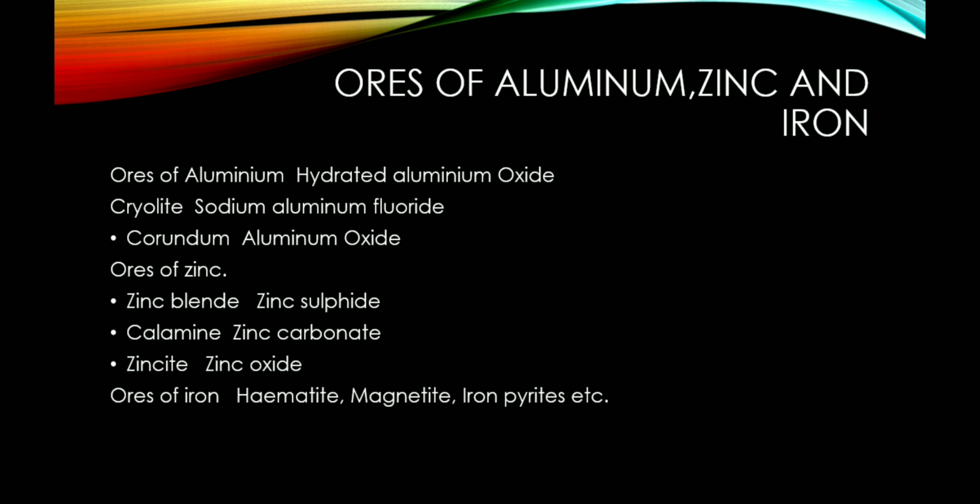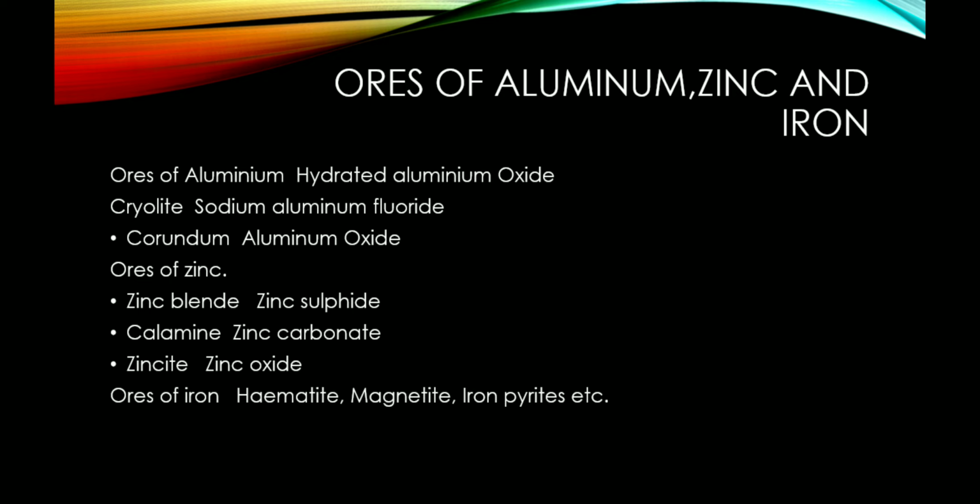Now, ores of aluminum, zinc and iron. Ores of aluminum. Hydrated aluminum oxide, that is bauxite. Cryolite, sodium aluminum fluoride. Then comes ores of zinc. Zinc blend, that is zinc sulfide. Calamine, zinc carbonate. Zincite, that is zinc oxide.